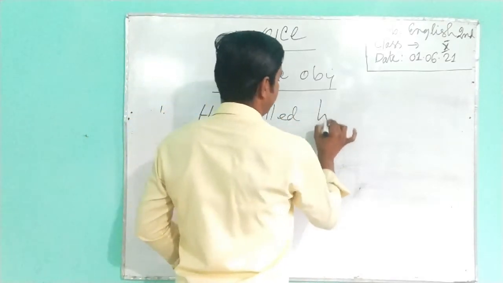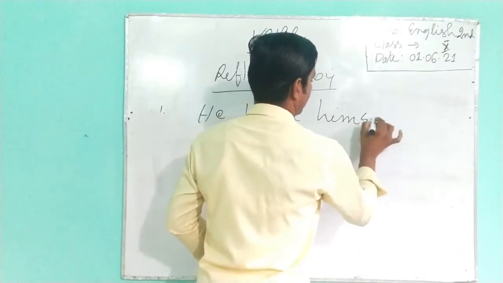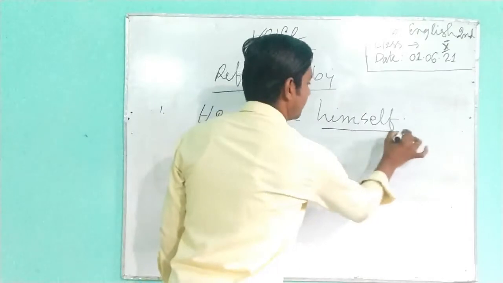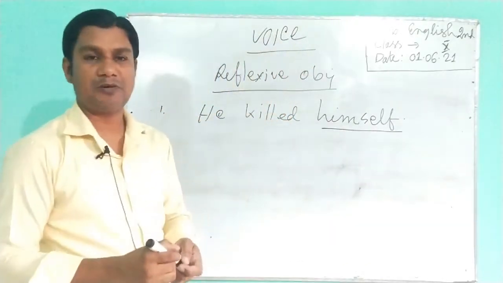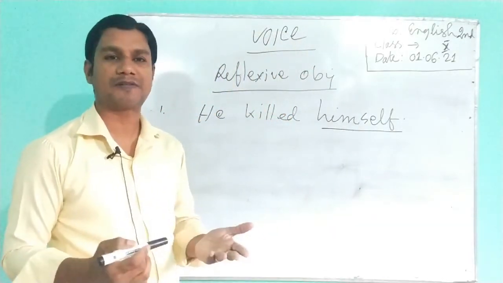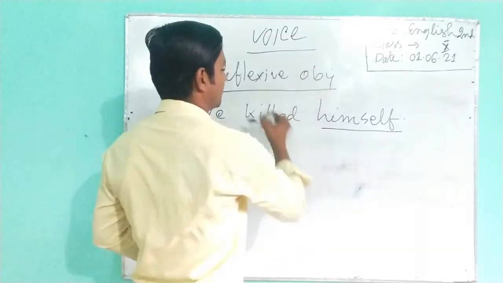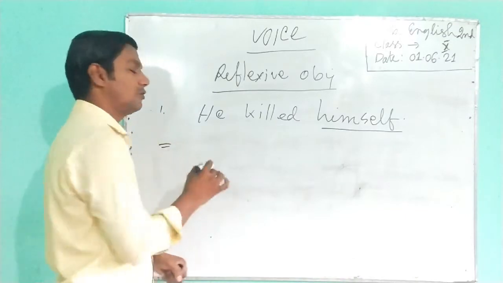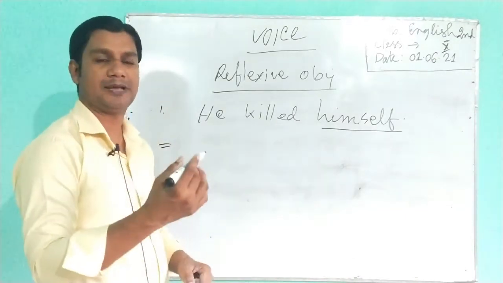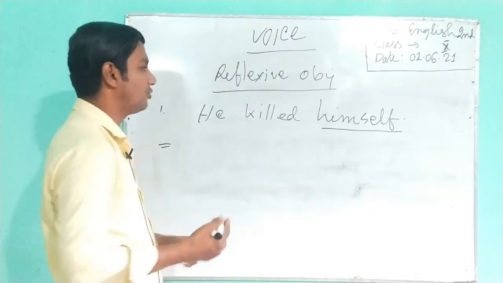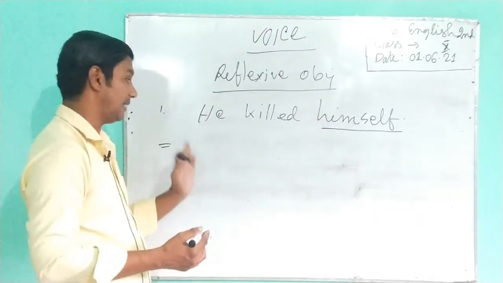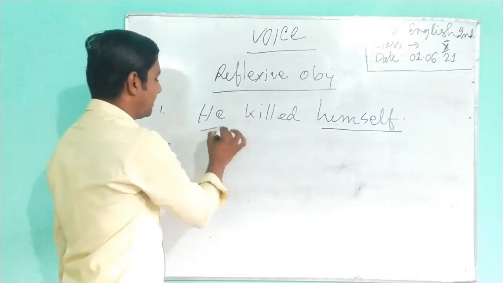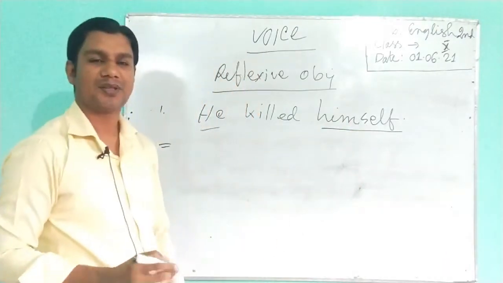He killed himself. He killed himself. That means himself, we are referring to himself, herself, themselves, ourselves. That means all are reflexive objects. It is contained as a reflexive object here. And in the case of voice, if you want to transform active voice into passive voice, then we all know that the object will transform into subject, and then the subject finally comes into an object. But in the case of reflexive object, subject and object will remain unchanged. They will never be changed.